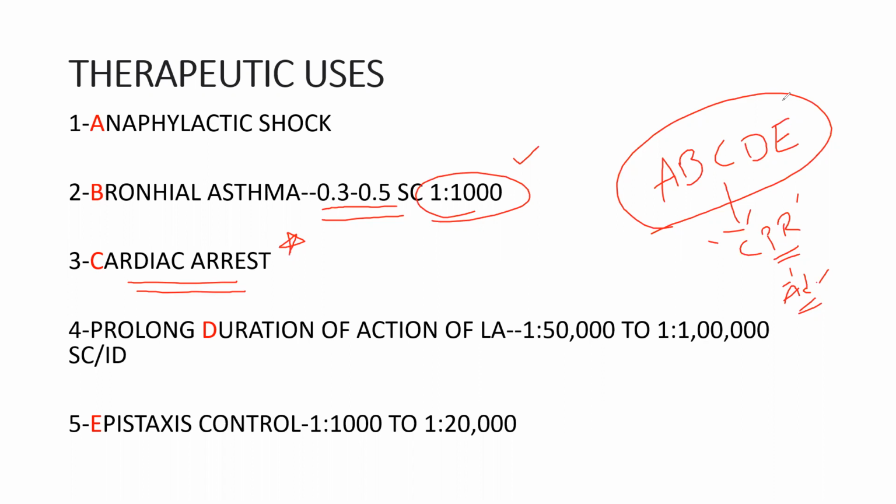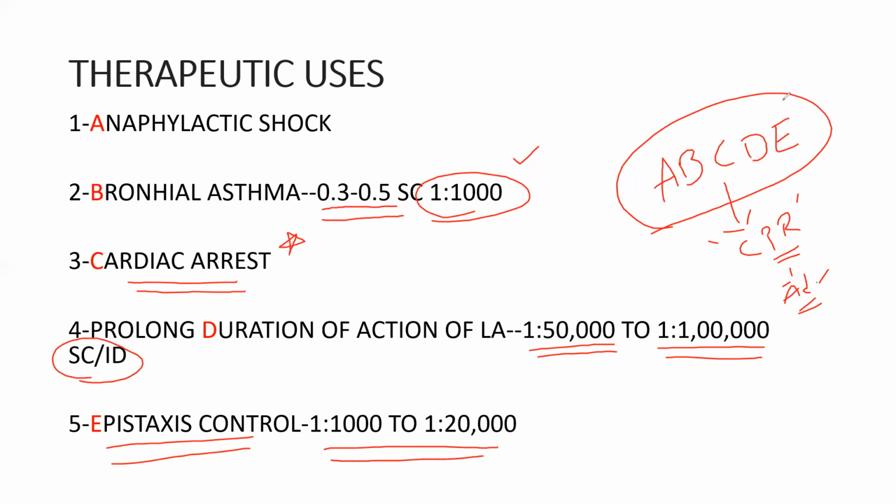But as of now, you just remember C means cardiac arrest, and D, I told you, is to prolong the duration of action of local anesthesia. Here we'll be using the concentration 1 is to 50,000 to 1 is to 1 lakh. That may be subcutaneous or intradermal. And E is to control epistaxis, maybe in removal of a tooth or bleeding from the nose like that. We'll give 1 is to 1000 to 1 is to 20,000. We apply it topically.